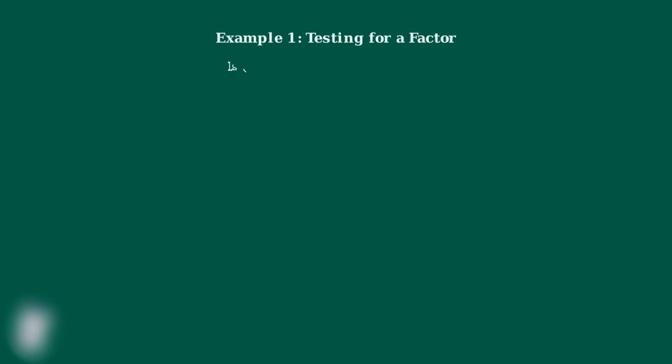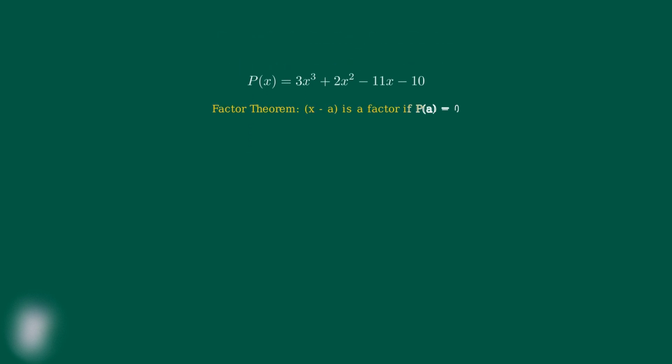Now we'll work through our first example to see the factor theorem in action. We want to determine whether x minus 2 is a factor of the polynomial p of x equals 3x cubed plus 2x squared minus 11x minus 10. According to the factor theorem, x minus 2 is a factor of p of x if and only if p of 2 equals 0. So we need to substitute x equals 2 into our polynomial and see what we get.